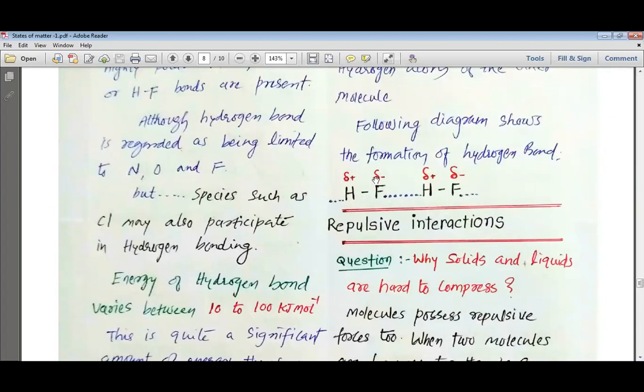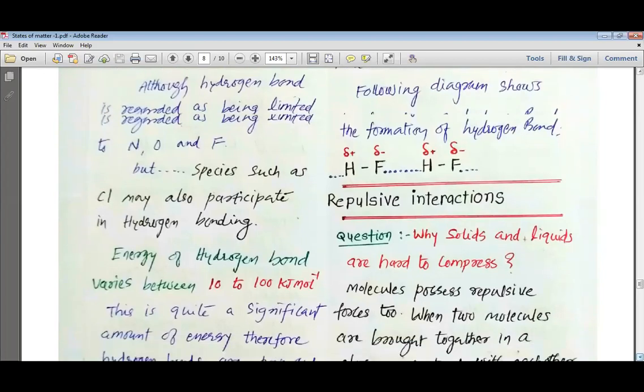You can see that there is a slightly negative charge on fluorine and a slightly positive charge on hydrogen. The slightly negative fluorine has three lone pairs. These lone pairs and the hydrogen present in nearby hydrogen fluoride molecules get attracted and connected, and this force of attraction is known as hydrogen bonding. You can see hydrogen bonding in water. You can see hydrogen bonding in ammonia also.